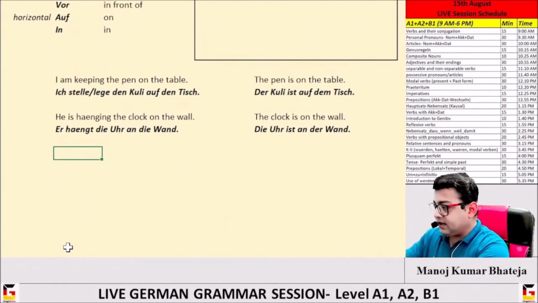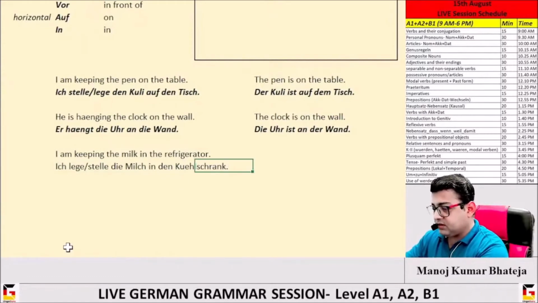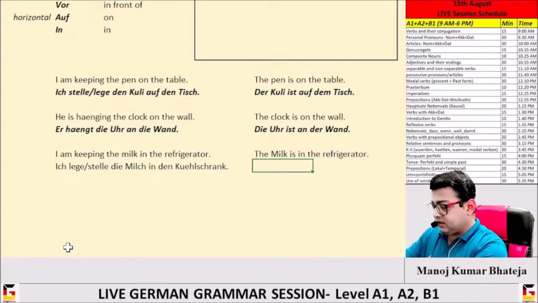Let's say another one. I am keeping the milk in the refrigerator. Ich lege or stelle die Milch in den Kühlschrank. The milk is in the refrigerator.